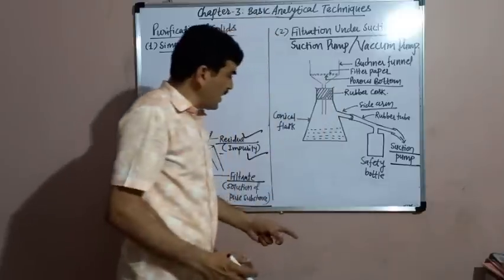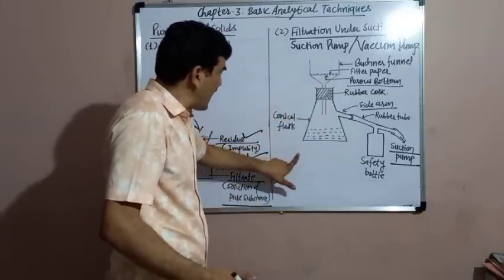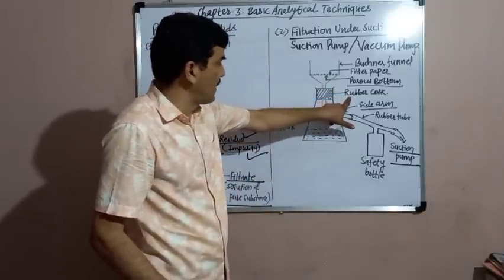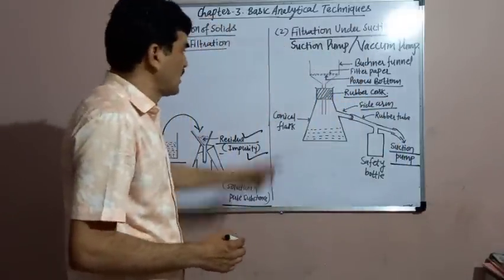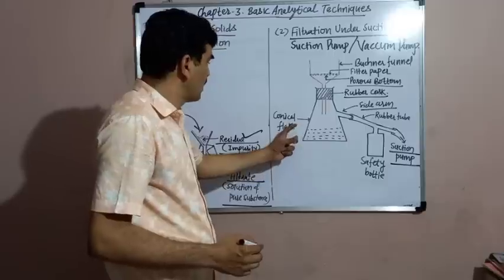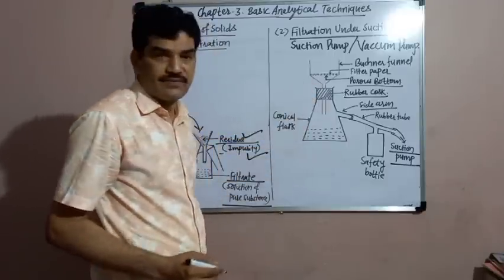This Buchner funnel is fitted in the conical flask with the help of a rubber cork. This is the rubber cork.